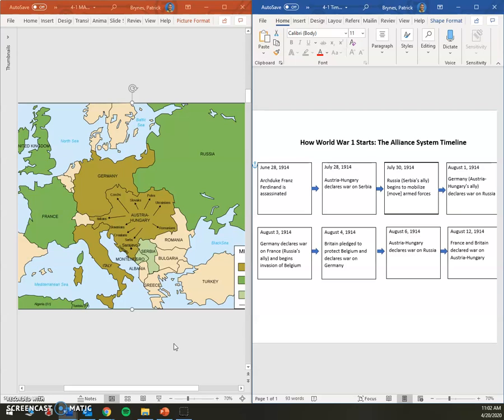But what this should teach you is basically how the murder of one guy by a pretty insignificant person has now started an entire European conflict that is going to get even crazier before it's all done.